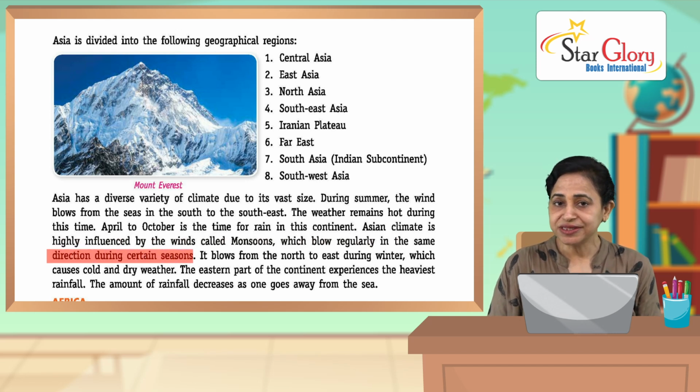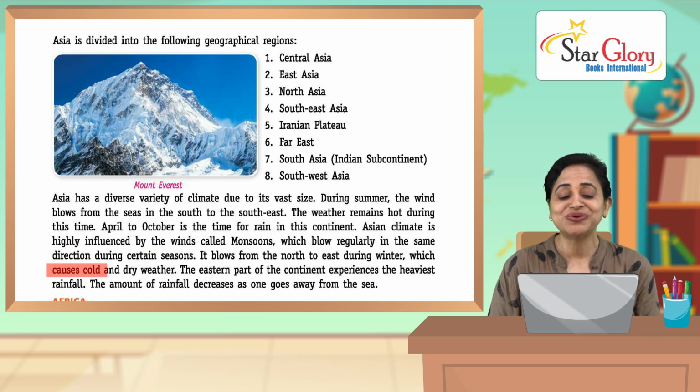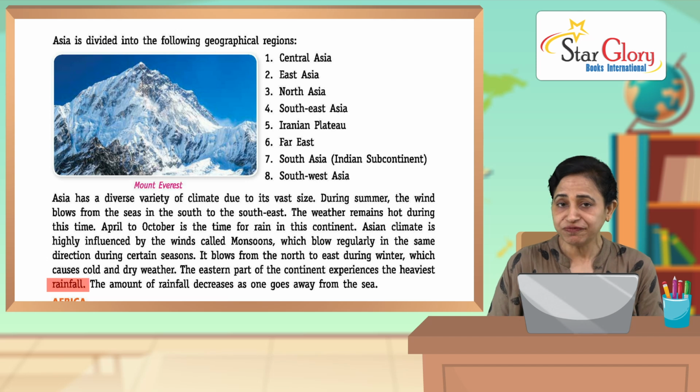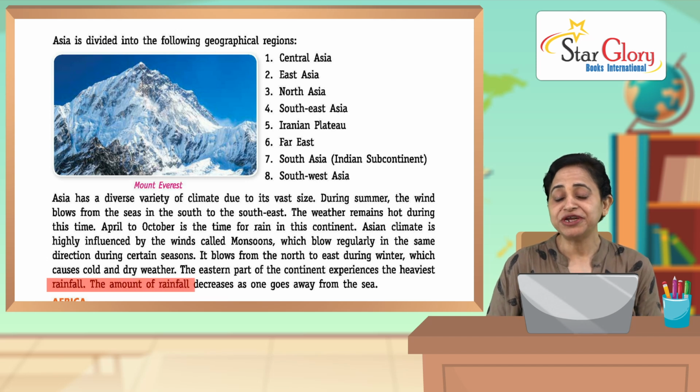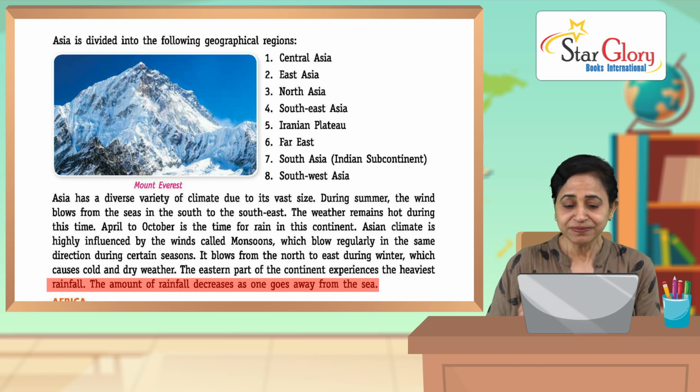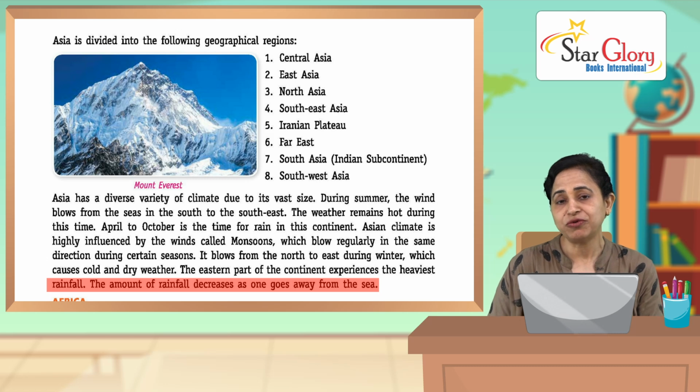Asian climate is highly influenced by the winds called monsoons, which blow regularly in the same direction during certain seasons. It blows from north to east during winter season, which causes cold and dry weather, right? The eastern part of the continent experiences the heaviest rainfall, and the amount of rainfall decreases as one goes away from the sea. As we move away from the sea, it decreases. Okay, the amount of rainfall keeps reducing.